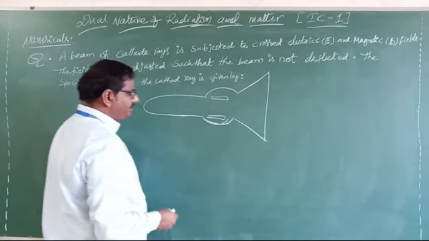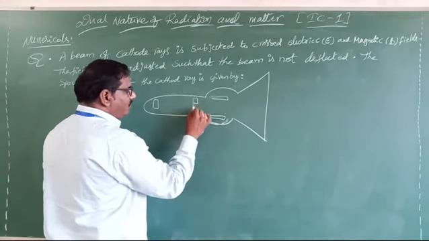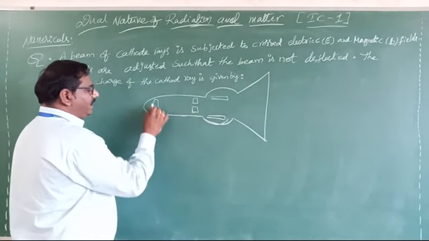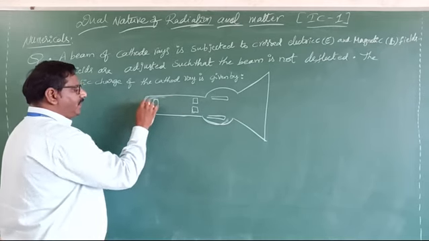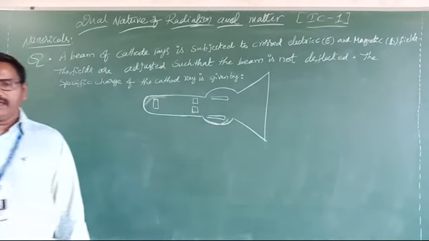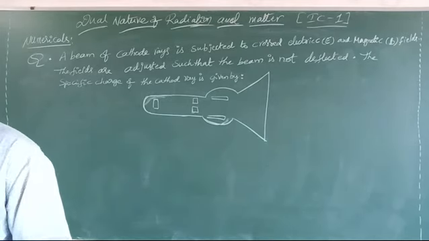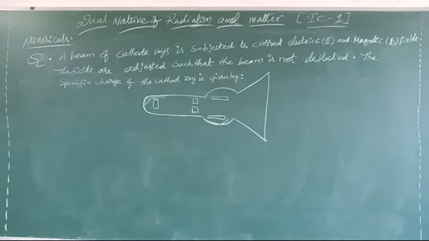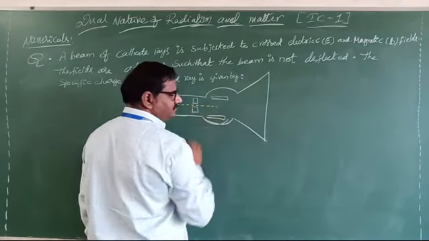Here we have one cathode and here one anode. If we apply a very high potential between these two, a cathode ray will pass like this.